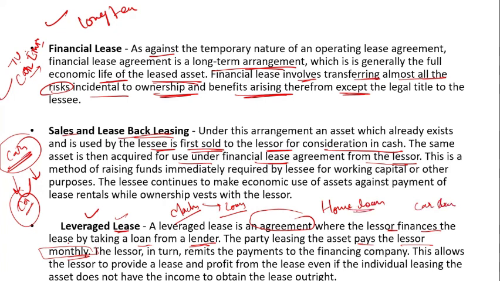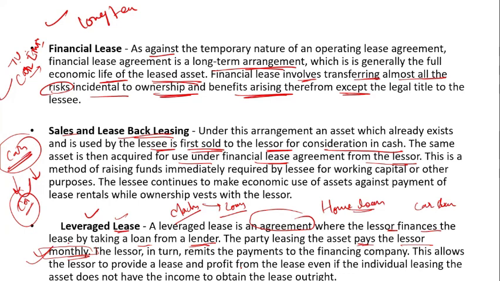So for purchasing this, you have to take a loan from the bank, and after that you have to pay the monthly money. But the party leasing the asset pays the lessor a monthly installment, and the lessor in turn remits the payment to the finance company. This allows the lessor to provide a lease and profit from it, even if the individual lessee does not have the income to obtain the asset outright.